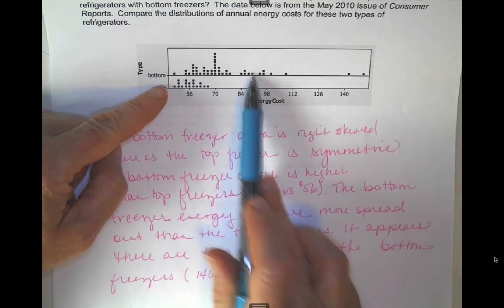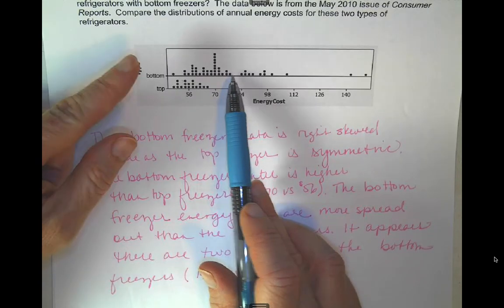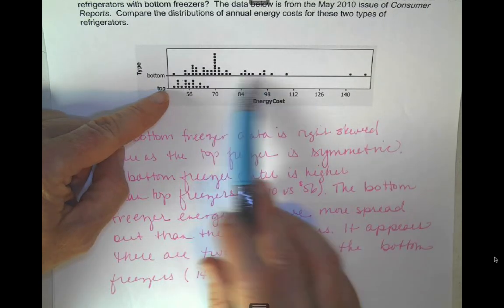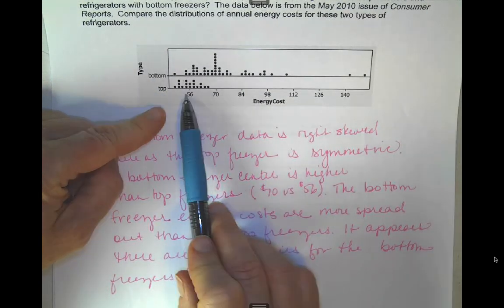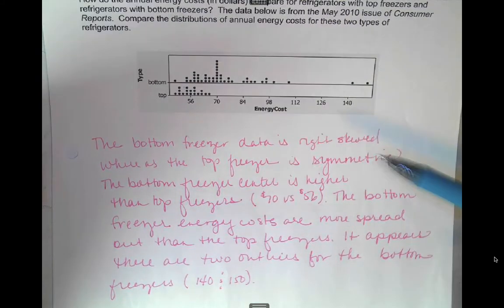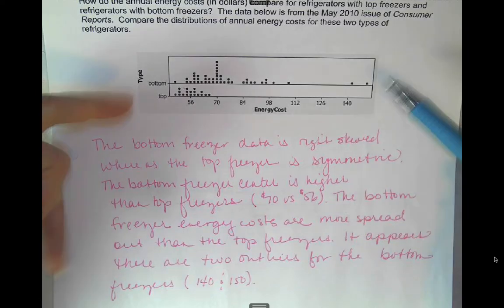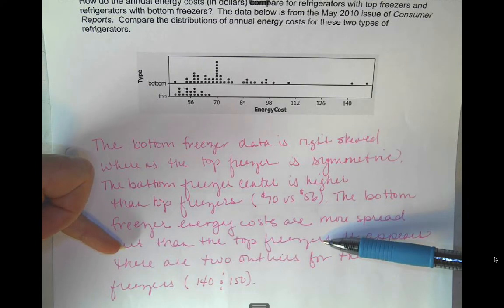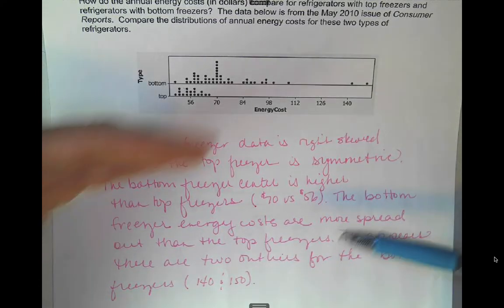So the center, again, just eyeballing where I think the middle is right now. I didn't calculate anything. So I'm thinking the center is higher versus the center of the top. I added the numbers here, but again, you don't really have to. The bottom freezer energy costs are more spread out than the top freezers. It appears that there are 2 outliers for the bottom freezers.